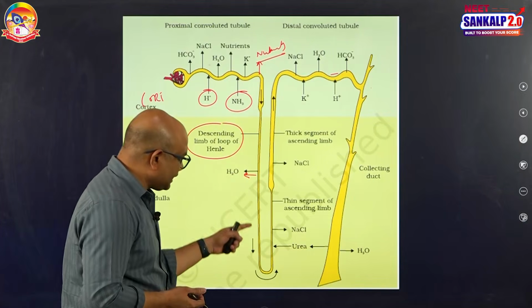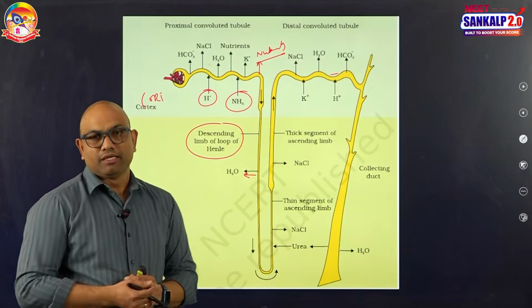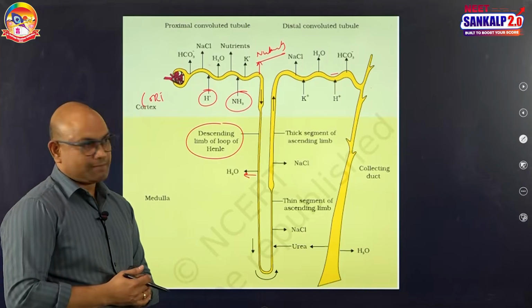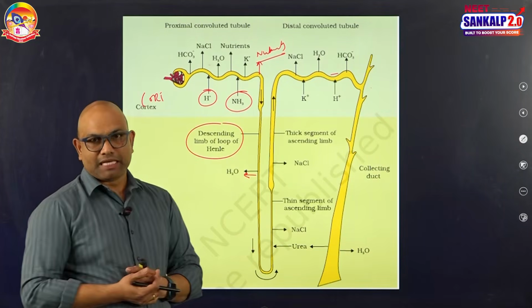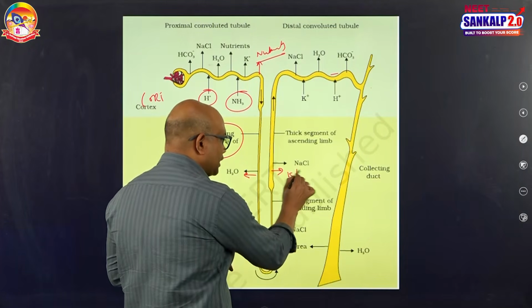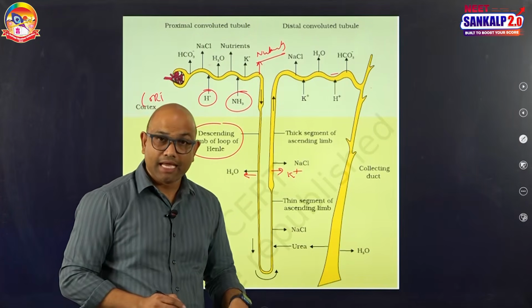Next, when the filtrate gets into the ascending limb, the wall of the ascending limb is impermeable to water, that is important, but permeable to salts. In the thin part, sodium chloride is reabsorbed by passive transport. In the thick part, sodium chloride and even potassium ions are reabsorbed, the sodium and potassium are absorbed by active transport.